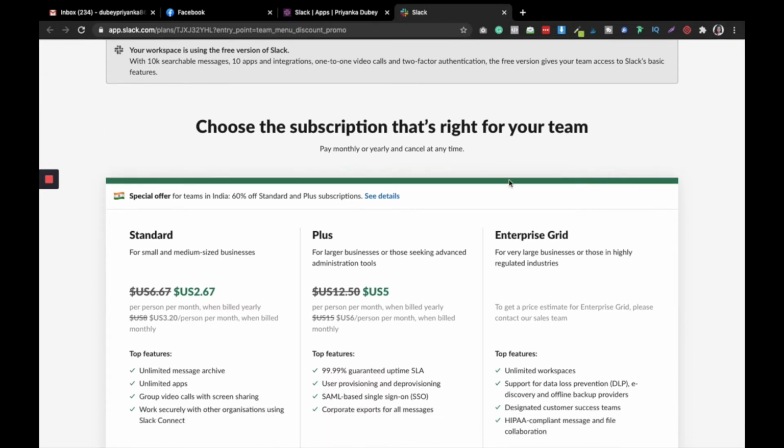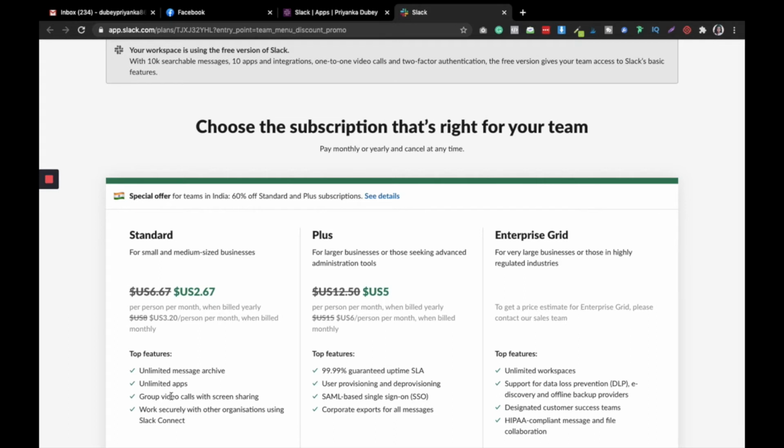Okay, now the Standard one is available for small and medium sized businesses, and it is US $2.67, and the features that you will get are unlimited message archive, unlimited apps, group video calls with screen sharing, and this is one of the most productive features of Slack, because it offers video calls.